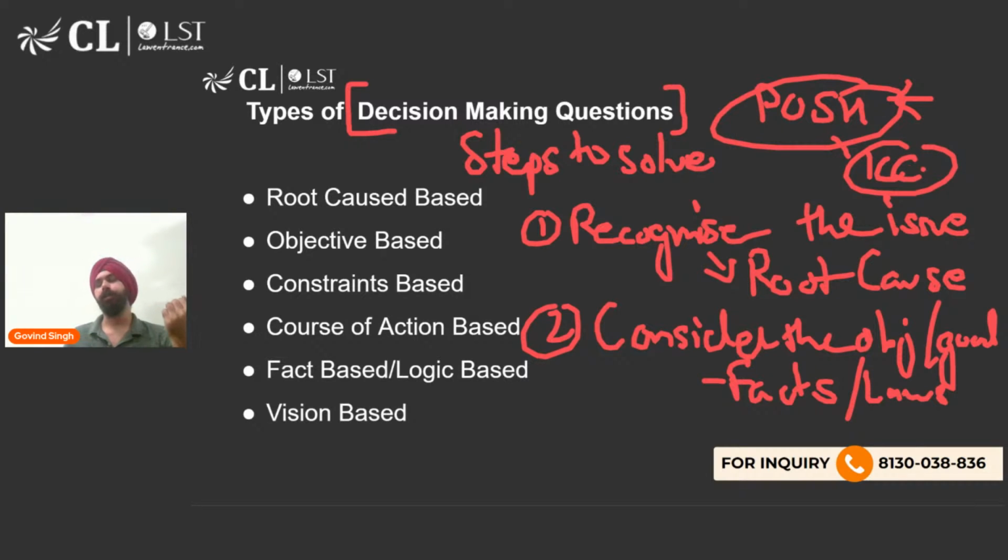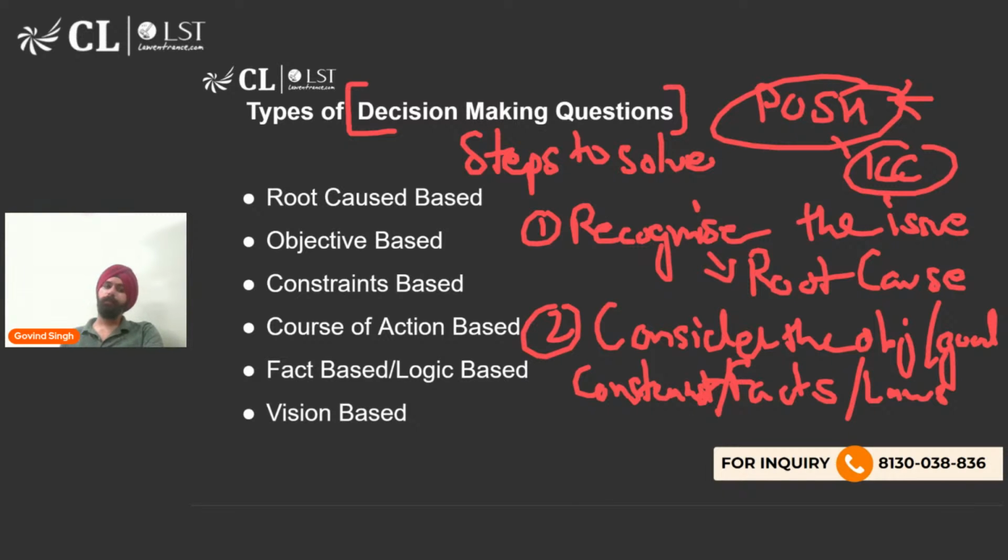I think most of you must be aware of the Vishakha guidelines. So for a company with more than 10 employees, you'd have to constitute an ICC, Internal Complaints Committee, under the POSH Act. So this is a legal compliance. You'd have to look at laws along with facts. Obviously, these laws would be mentioned in your problem. You don't have to apply your external knowledge when you talk about laws. But keep in mind that it's not just facts and evidences, but also laws. And of course, constraints. Here you write down constraints as well, considering the constraints of the problem, right?